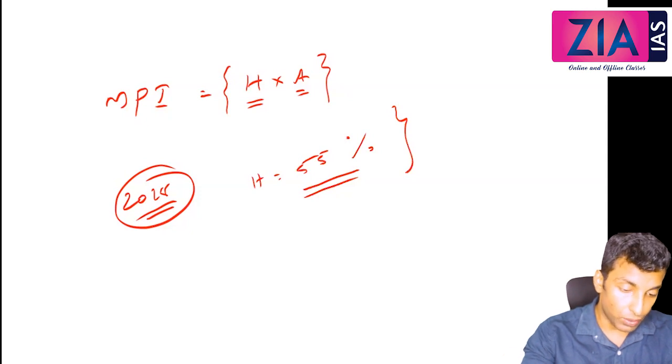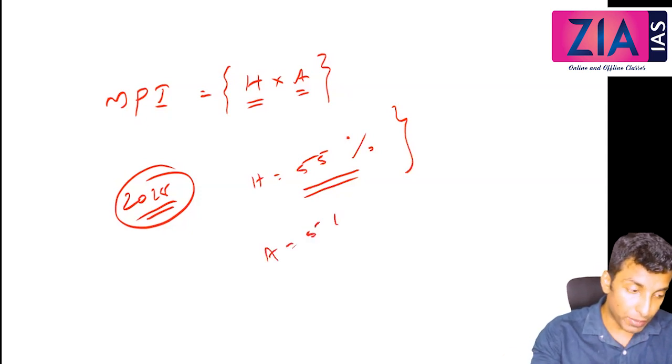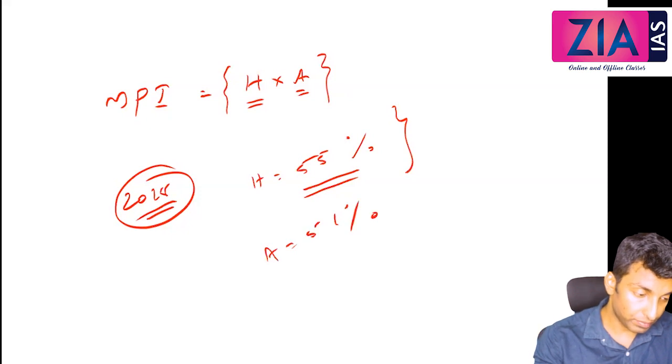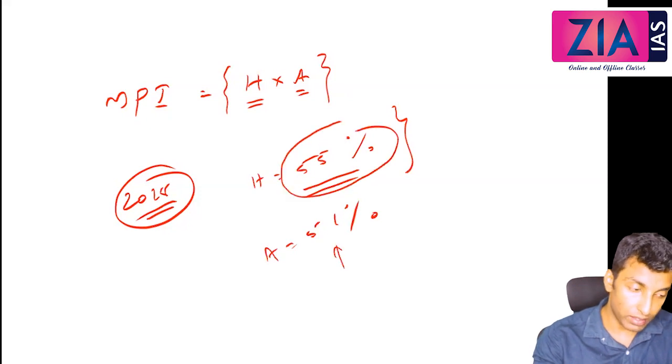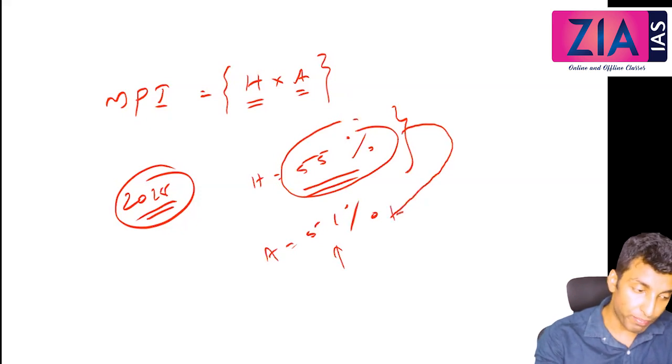Now A is 51%. So how will you interpret this A? 55 percentage are poor. So Indian poor are not getting 51 percentage of basic amenities. That is how you will interpret this.